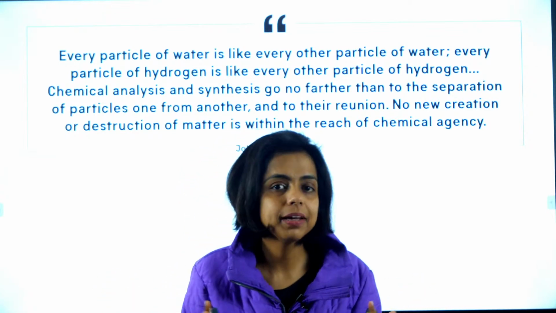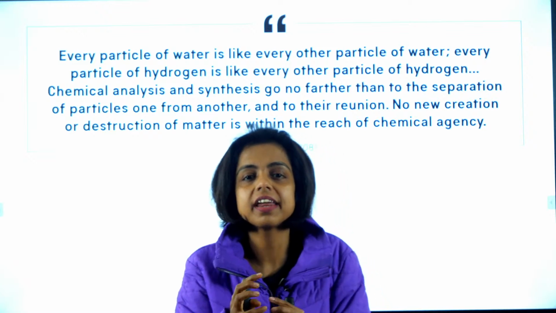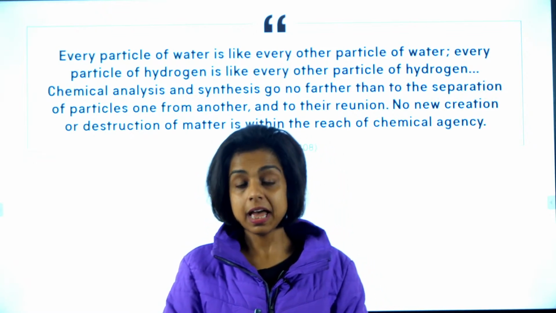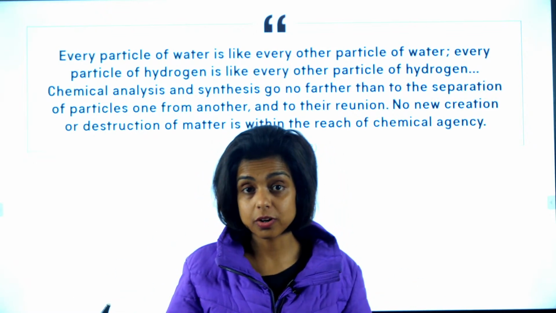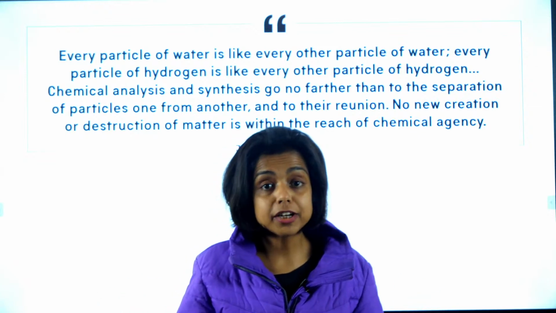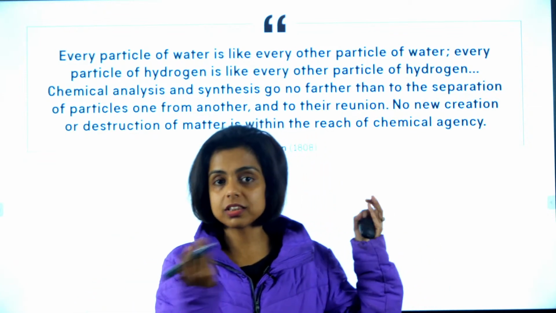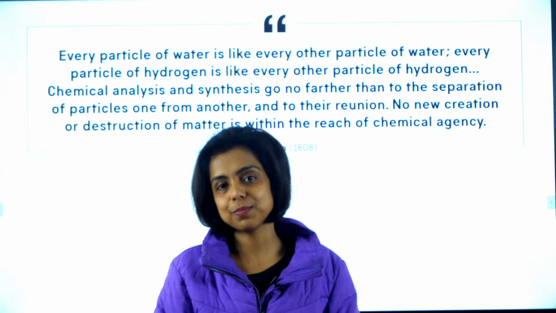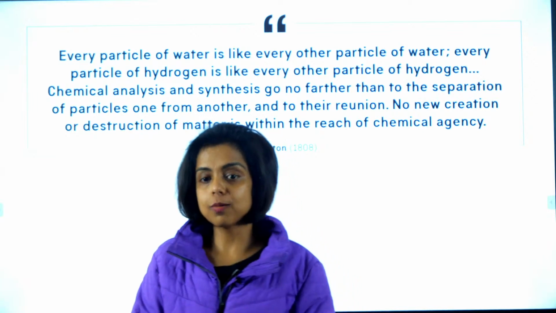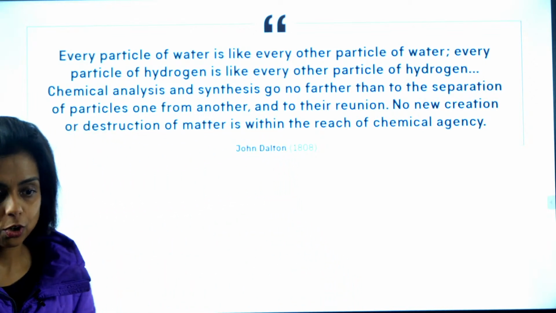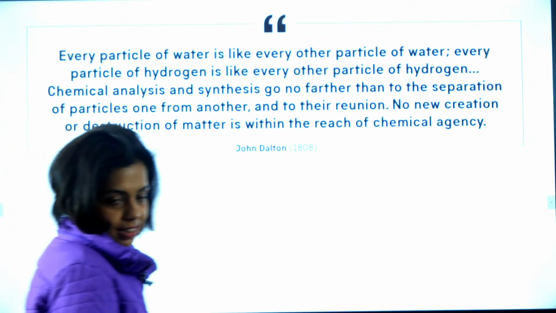And whenever a chemical reaction happens, it is just the rearrangement of these atoms. An atom can neither be created nor be destroyed. This is all that this single quote from John Dalton says about the atomic theory. Yes?